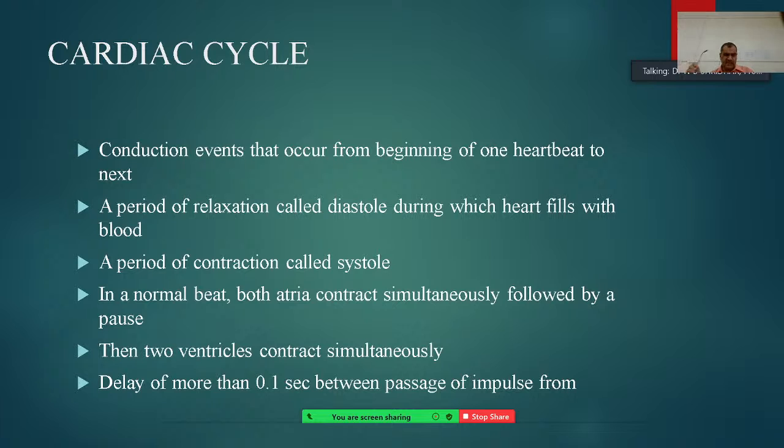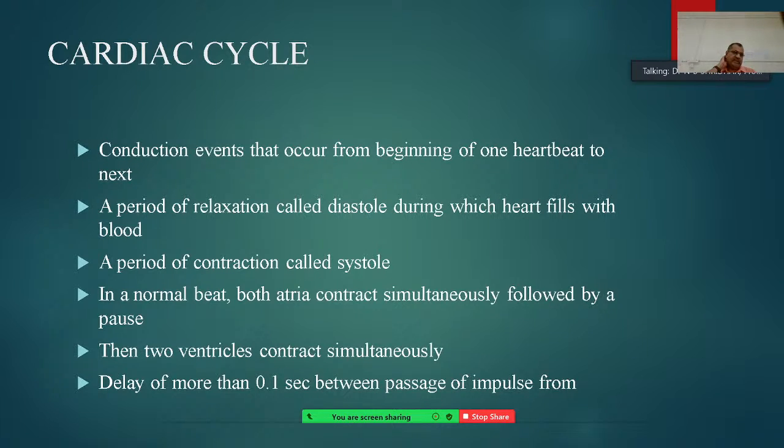And in a normal beat, both atria contract simultaneously, followed by a pause. Then the two ventricles contract simultaneously.